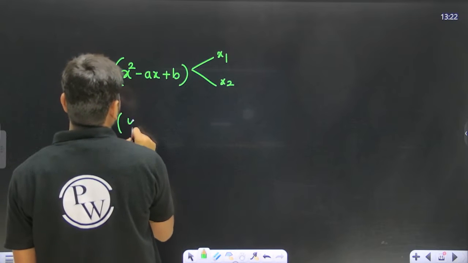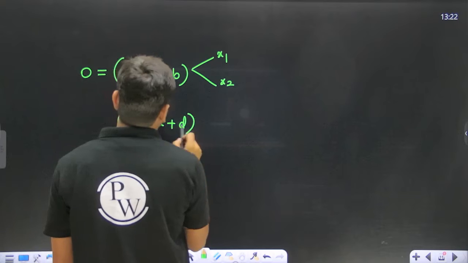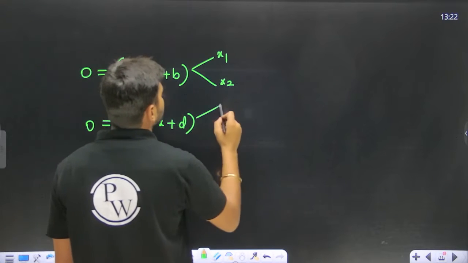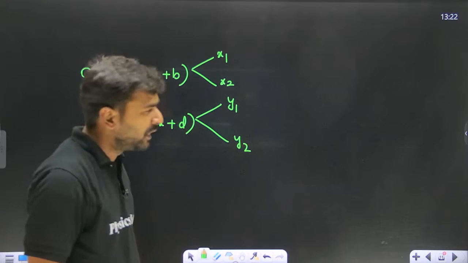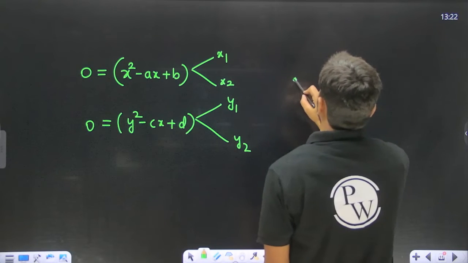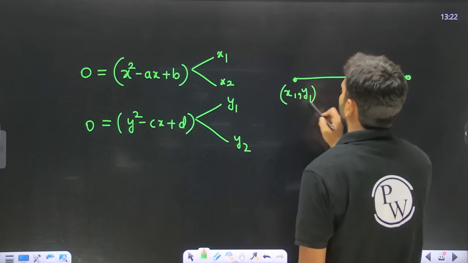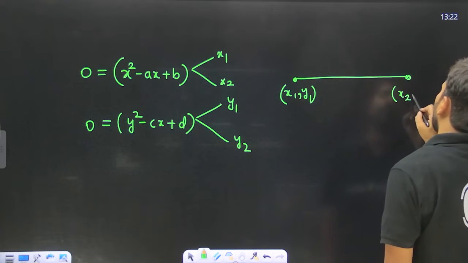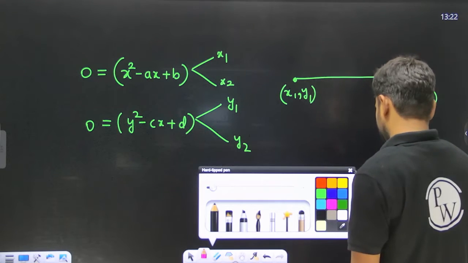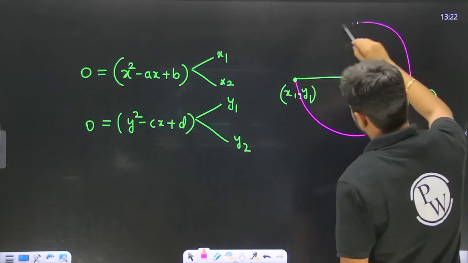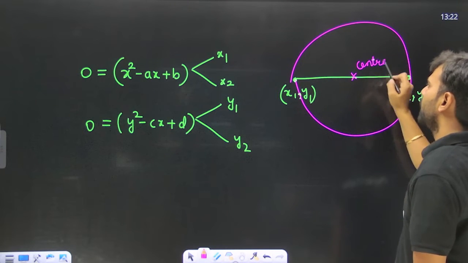Another quadratic in y is given to me like this, and the roots of this quadratic in y are y1 and y2. It is given in the problem that (x1, y1) and (x2, y2) are the endpoints of the diameter. Now considering these two points as the diameter of the circle, write down the equation of the circle.